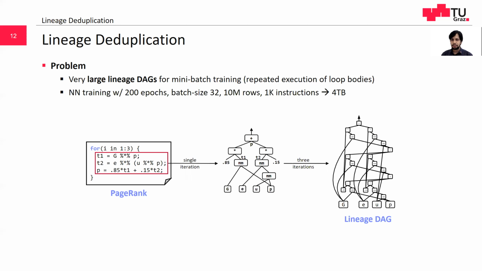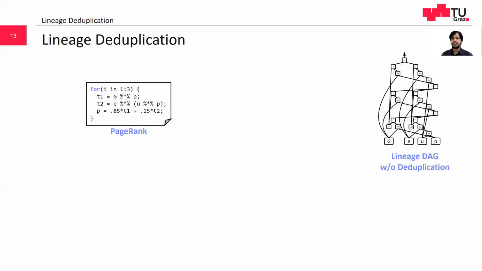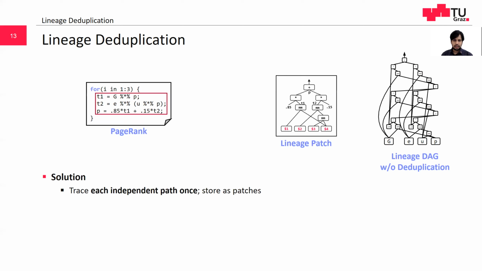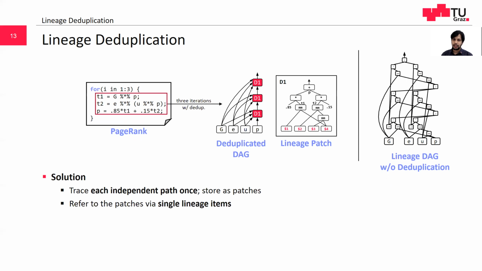In another example of deep neural network training with 200 epochs, batch size 32, 10 million rows, and 1000 instructions per iteration, the lineage DAG can grow up to 4 terabytes. We address this issue with a new concept of lineage deduplication, which can reduce the size to 4 gigabytes. The basic idea of lineage deduplication is to eliminate these repeated patterns. Conceptually, we trace each independent control flow path once and store the subDAGs as patches. We refer to these patches via single lineage items.